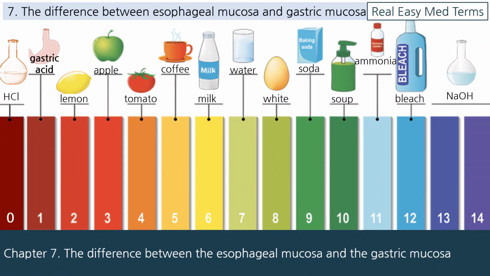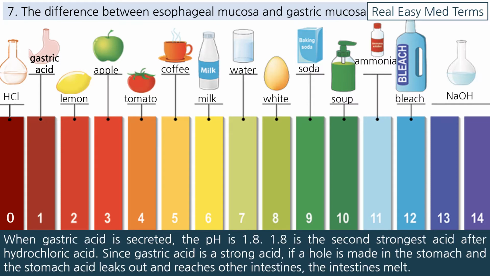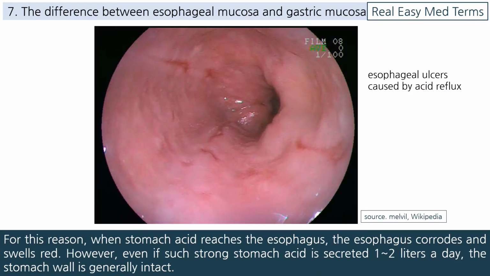Chapter 7. The difference between the esophageal mucosa and the gastric mucosa. When gastric acid is secreted, the pH is 1.8. 1.8 is the second strongest acid after hydrochloric acid. Since gastric acid is a strong acid, if a hole is made in the stomach and the stomach acid leaks out and reaches other intestines, the intestines melt. For this reason, when stomach acid reaches the esophagus, it corrodes and swells red.